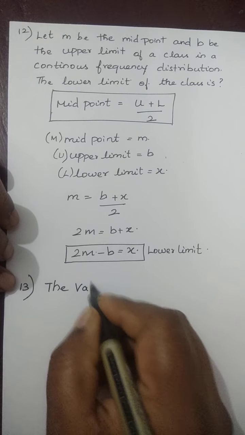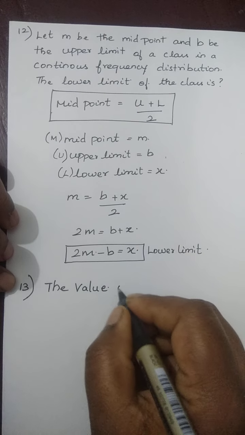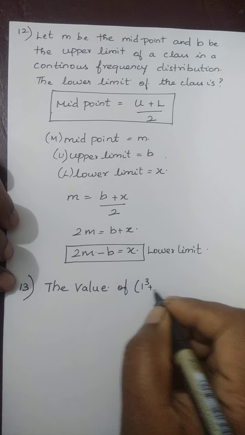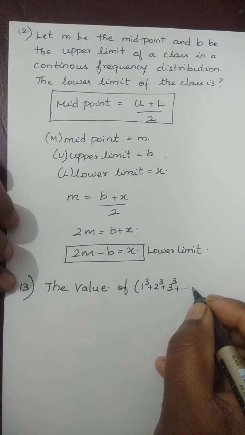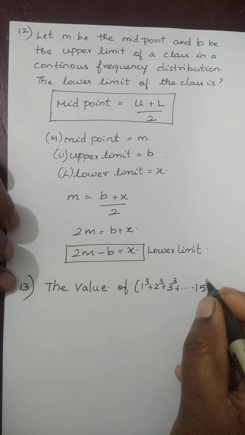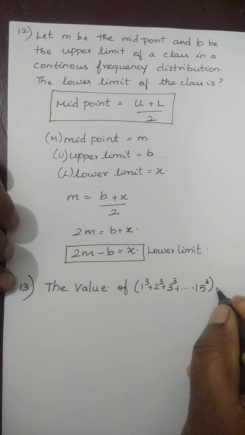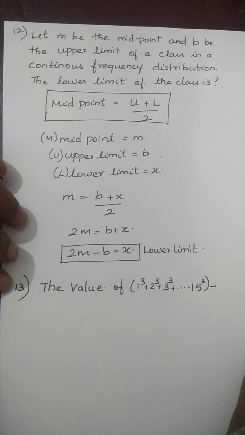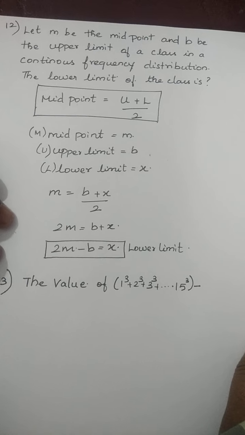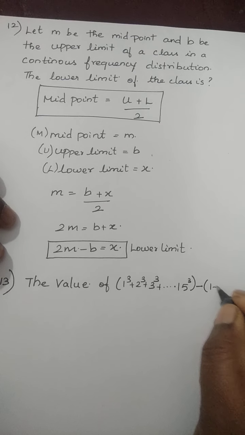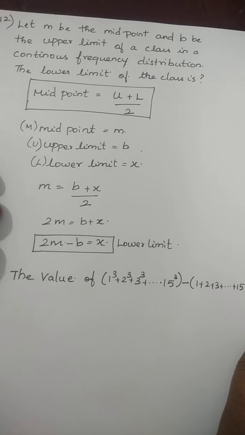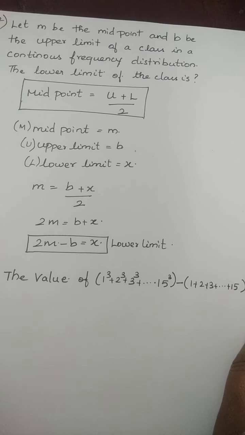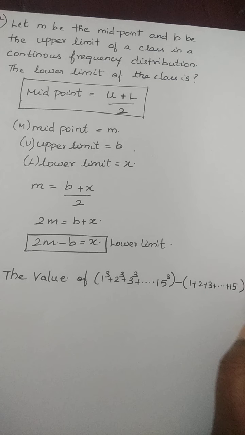The value of 1 cube plus 2 cube plus 3 cube plus and so on up to 15 cube minus 1 plus 2 plus 3 and so on plus 15 is what?